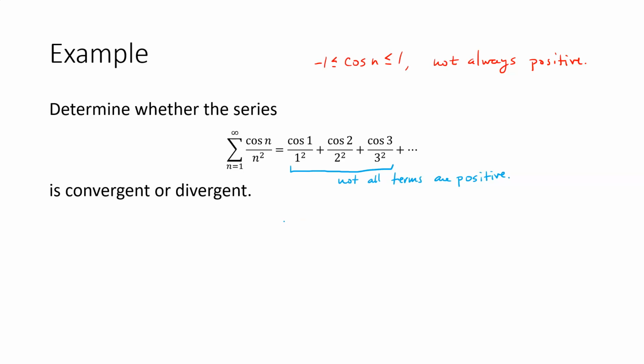However, if we create a new series that does have all positive terms, let's take the absolute value of the series. Now it's taking the absolute value of cosine, so this series does have all positive terms, and therefore we can use the comparison test.